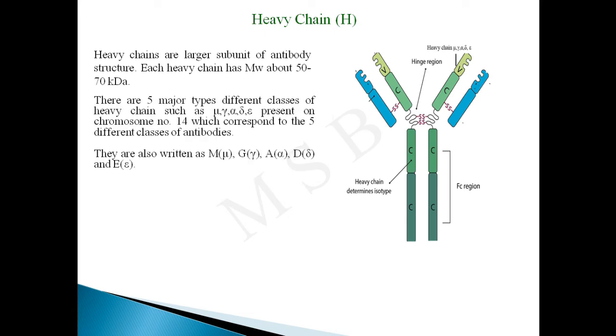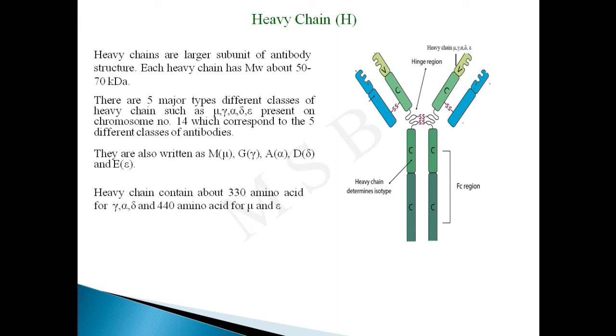There are 5 major classes of heavy chain, mu, gamma, alpha, delta and epsilon, encoded on chromosome number 14, which correspond to 5 different classes of antibodies. They are also written as M, G, A, D and E. These are the different classes of antibodies.